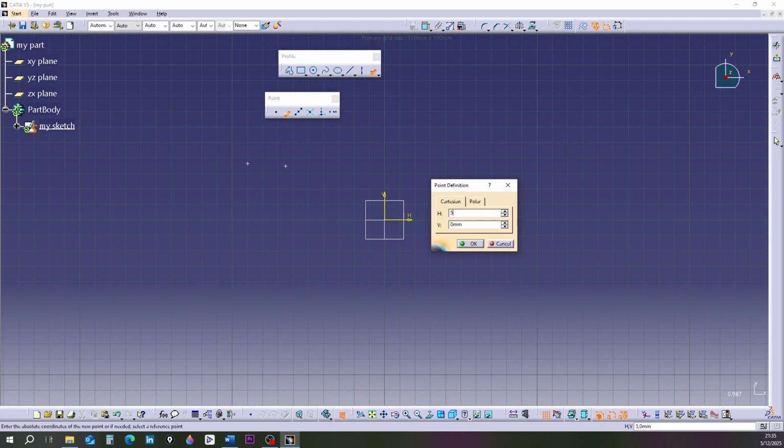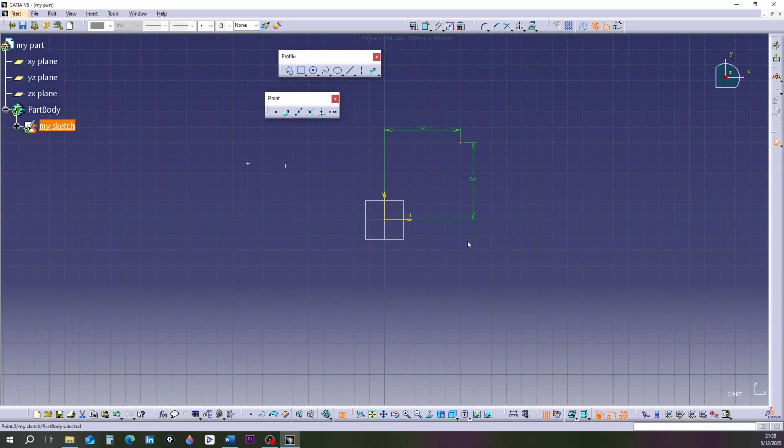Enter 50 and 50 for H and V. Click on OK. A point is drawn 50 mm from the origin. Now let's draw a second point relative to the first point.